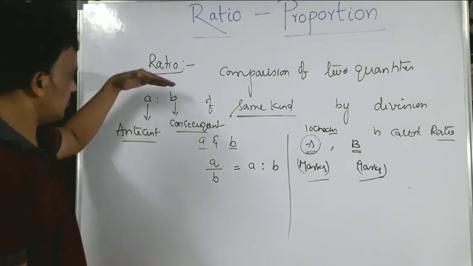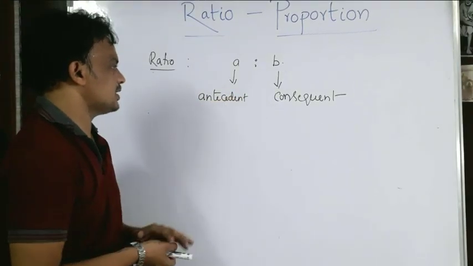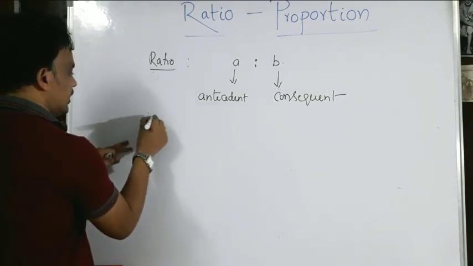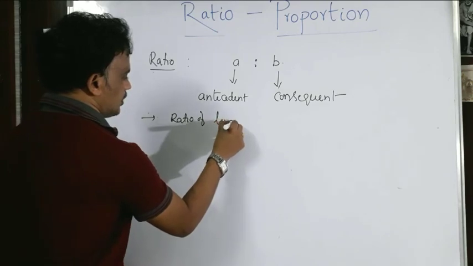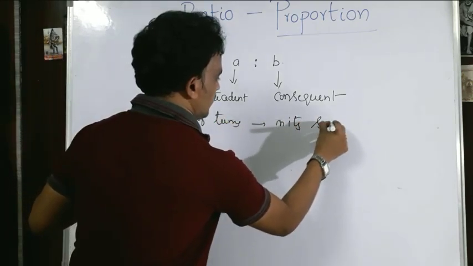Okay, so let us see some properties of ratio. In the ratio A is to B, A is called the antecedent and B is called the consequent. The important thing is the ratio of the terms is always in its simplest form.